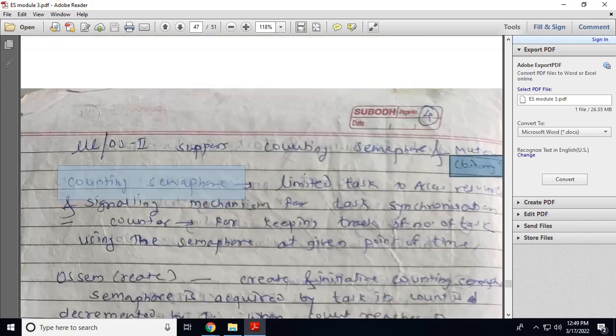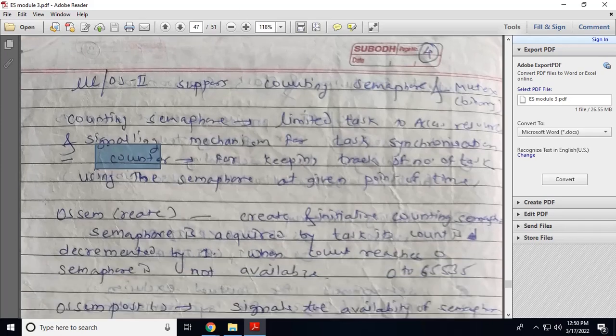With a counting semaphore, a limited number of tasks can access the shared resource. There is a counter for keeping track of the number of tasks using the semaphore at a given point of time. The counter is associated with the counting semaphore. Now we will see the function OS semaphore create. It will create and initialize a counting semaphore.